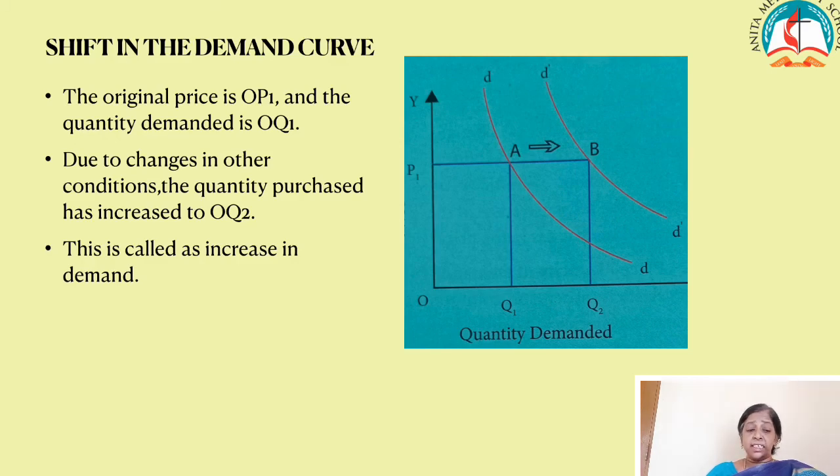So extension and contraction of demand follow a change in the price. Shift in the demand curve occurs only when there is a change in the other factors. They are change in income, taste and preference, and the price of the substitutes.